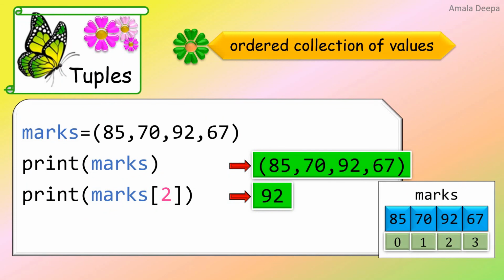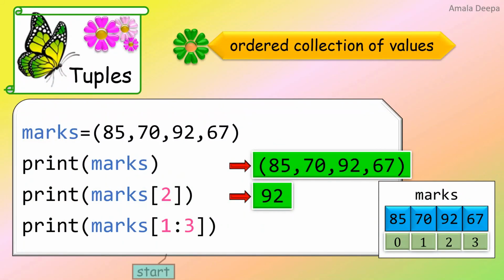Print marks within square bracket 1:3. 1 is the start index value and 3 is the stop index value. And in the array, 1 is the start index and 2 is the stop index. In the parameter, it is 3. In the array, it should be 2.